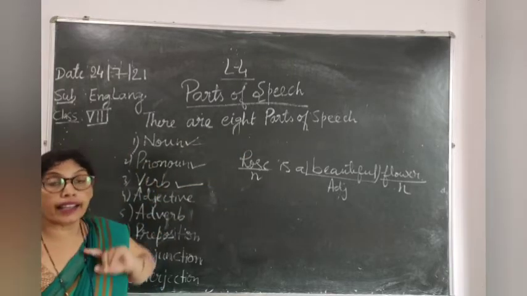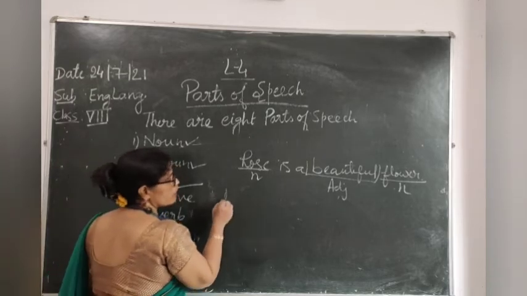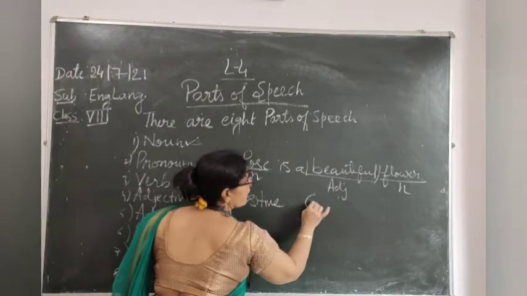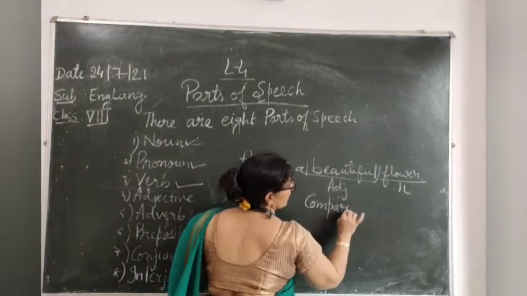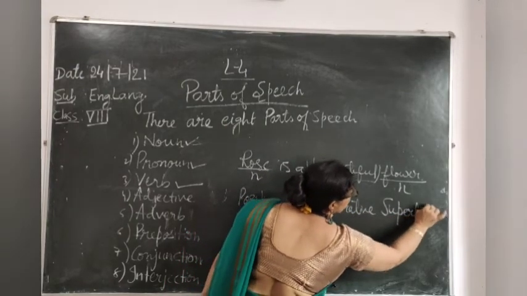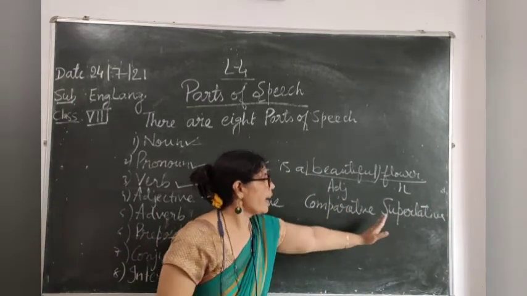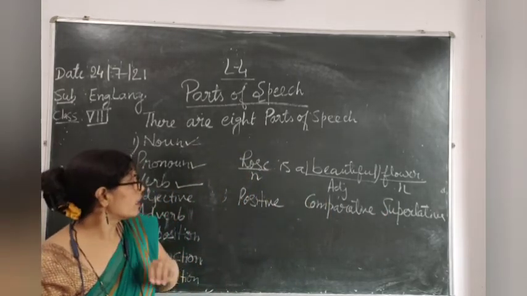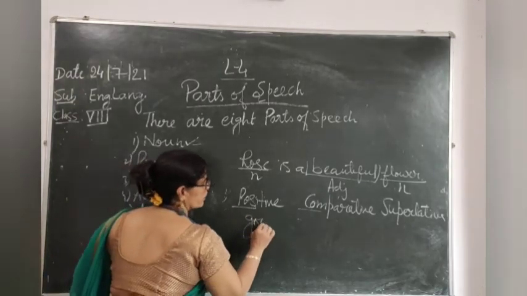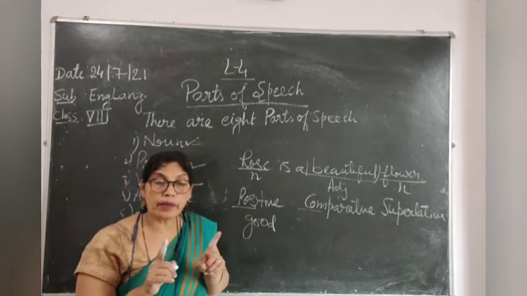Now the adjectives are again divided into 3 degrees. The first one is positive, comparative, superlative. Let us take an example, like I say good. What is the comparative degree? It makes a comparison between 2 things.